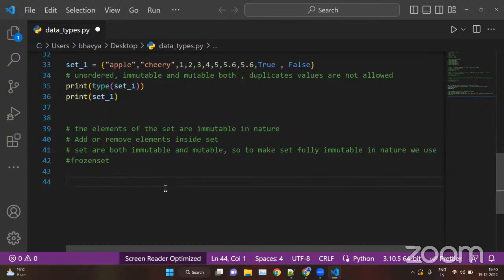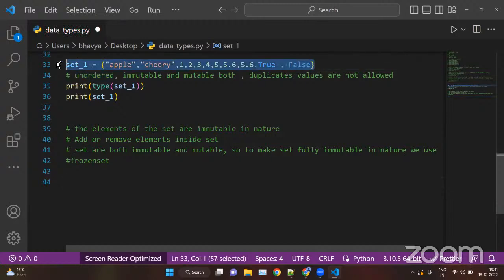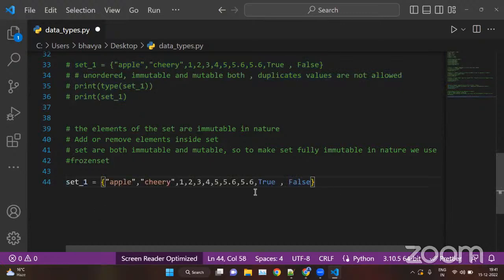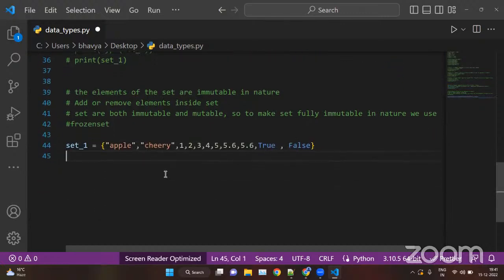For example, set_1. We can copy this set here. Now we can change it.